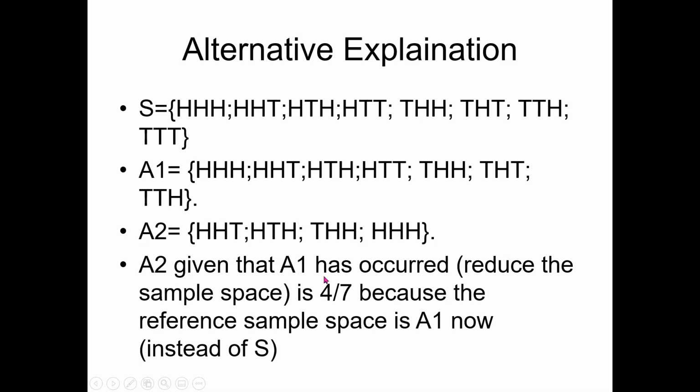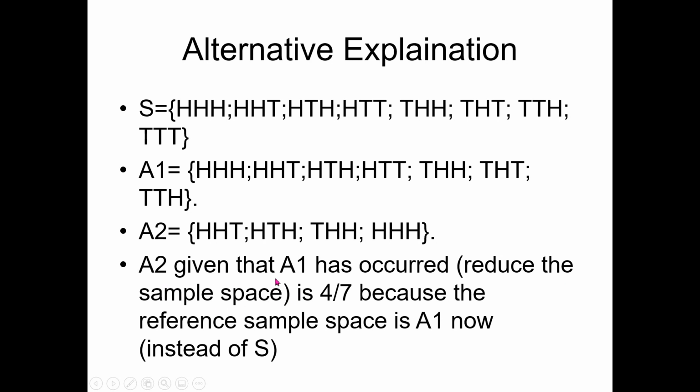Now A2 given that A1 has occurred, this was required. This could also be understood as reducing the sample space. What I am saying here is conditional probability is equivalent to minimizing or reducing, in other words, revising the sample space.